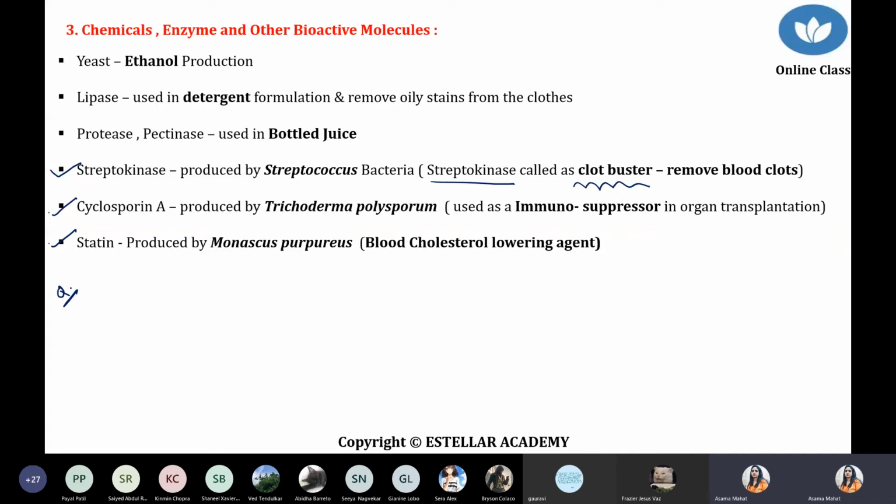So during that time, the chances of rejection are more, because you know very well the MHC factor is present, the major histocompatibility factor, MHC factor 1, 2. That MHC factor basically causes rejection of the transplant. Blood group is a different thing, but we are talking about the major histocompatibility factor, which can also show rejection. So we don't want rejection.